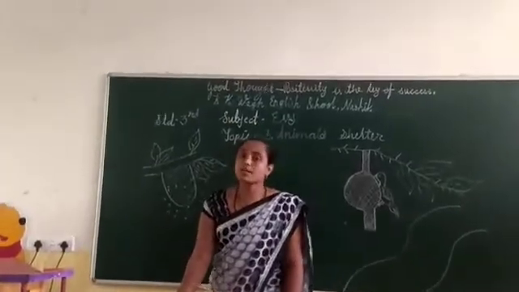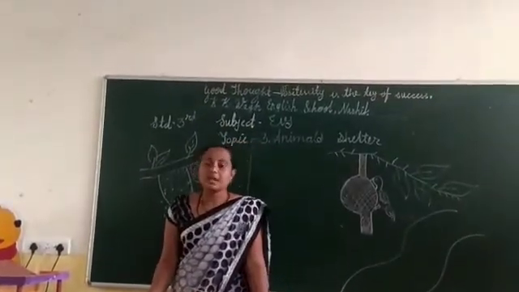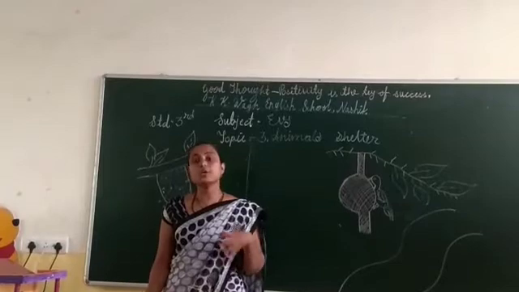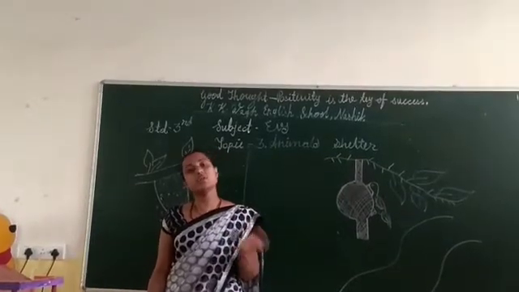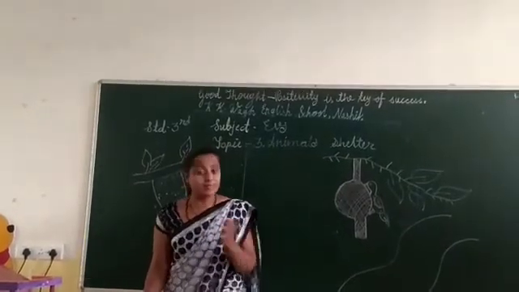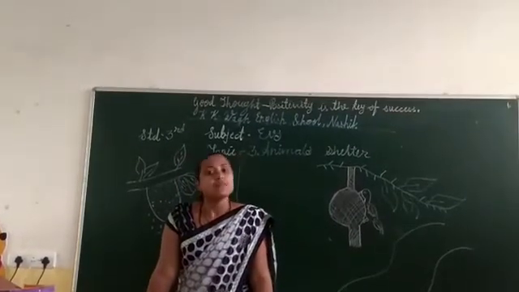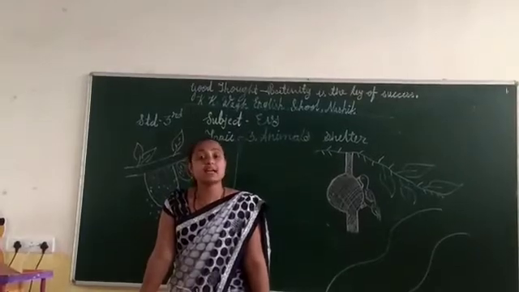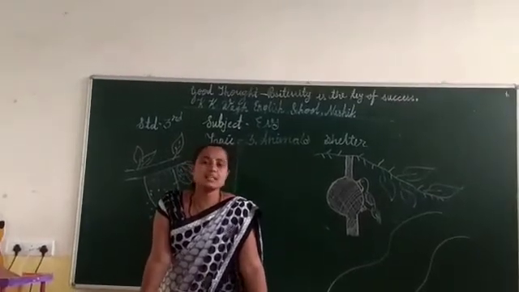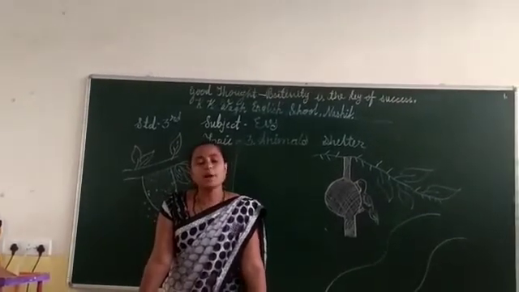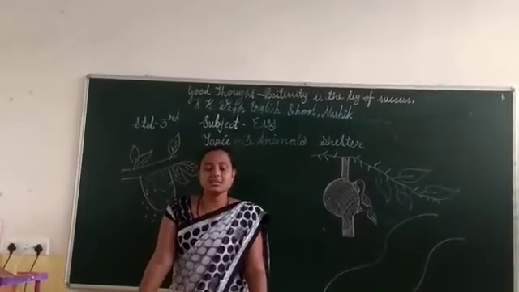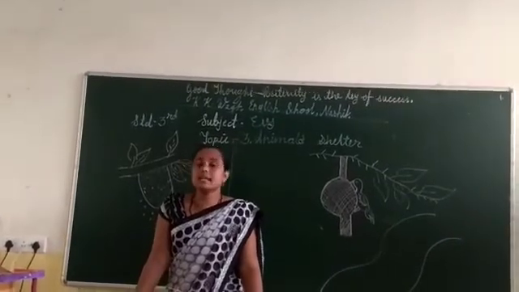It means that the nests of all birds are not alike. Every bird builds its nest according to its skill. The nest of every bird is different. So from these things we come to know that all birds build their nest from their skill. With the help of their skill they build their nest, and all nests are not alike. So up to this topic we have seen in this video, and we will take the next topic.